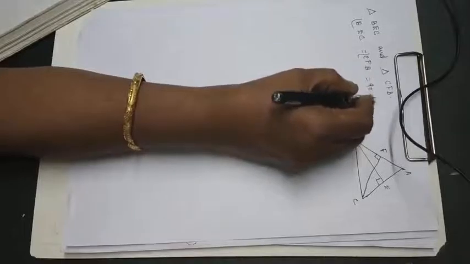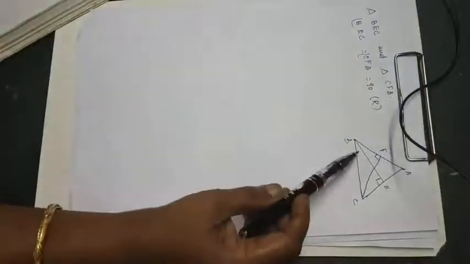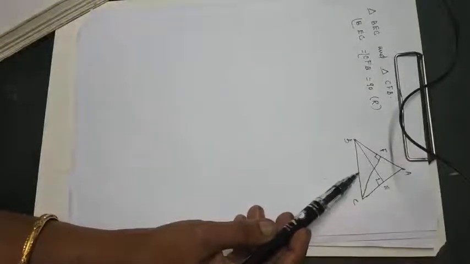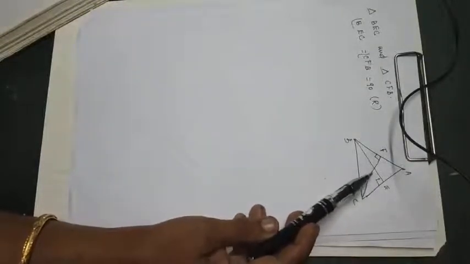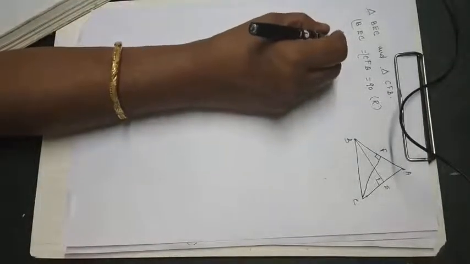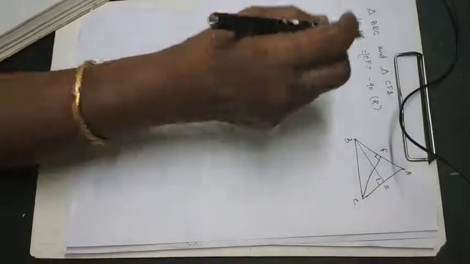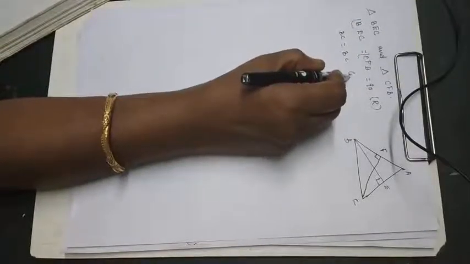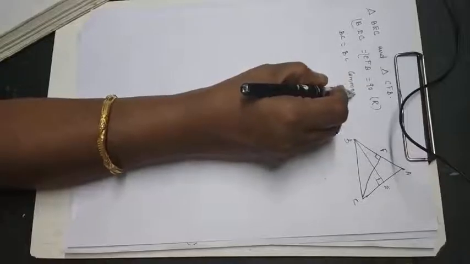So right angle, R came, right angle. Then for these right angled triangles, BC is the hypotenuse. So BC is equal to BC, common. So we got the hypotenuse also.